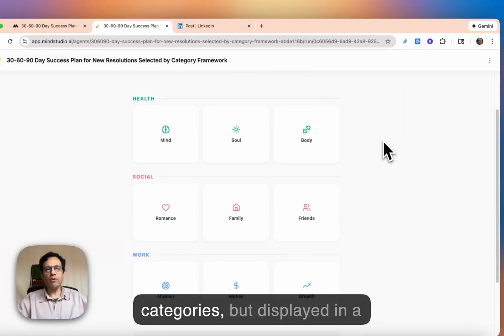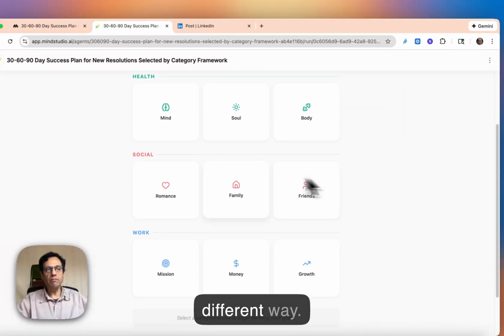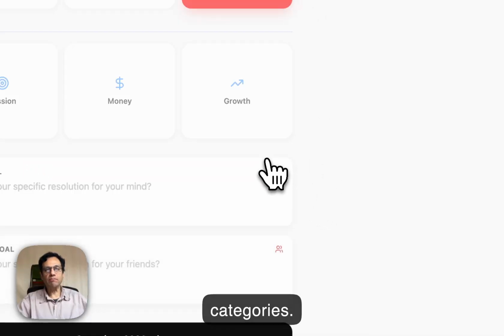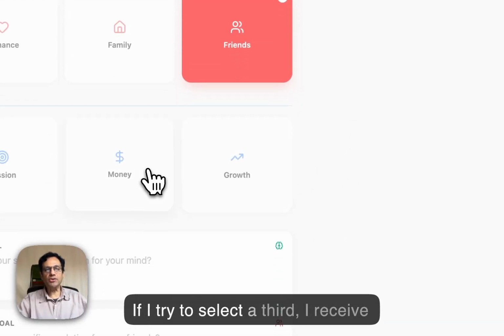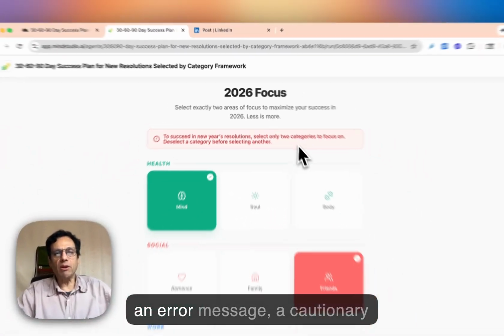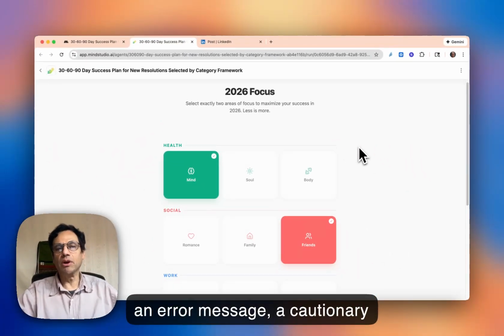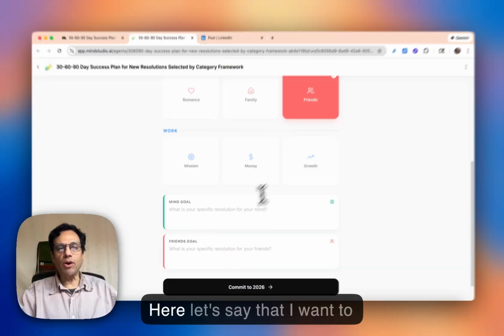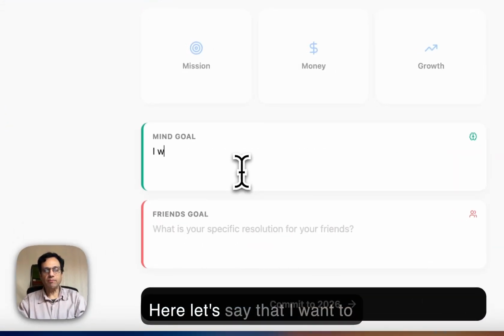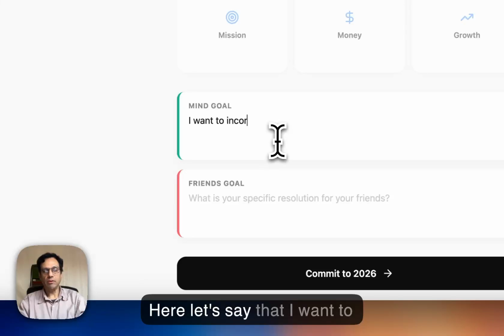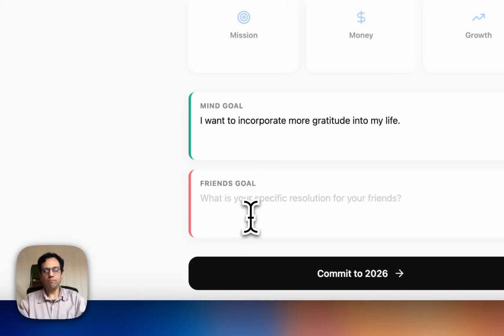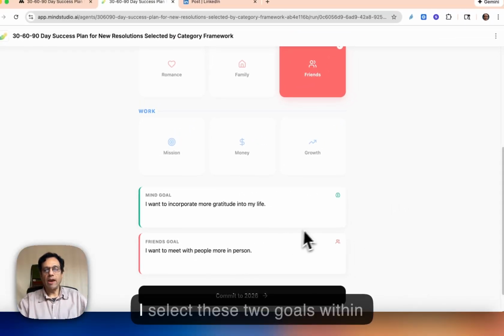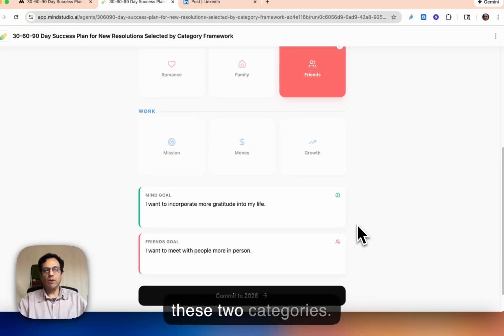Here, these are the same categories, but displayed in a different way. And it allows me to select up to 2 categories. If I try to select the third, I receive an error message, a cautionary note to only select 2 categories. So here, let's say that I want to select these 2 categories. And I select these 2 goals within these 2 categories.